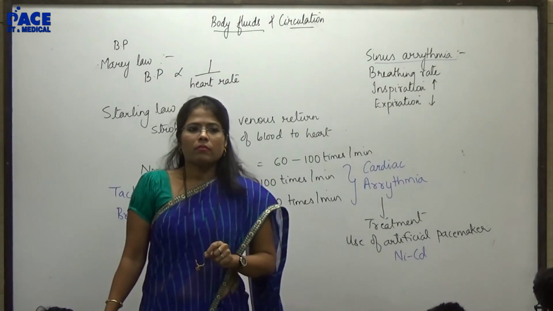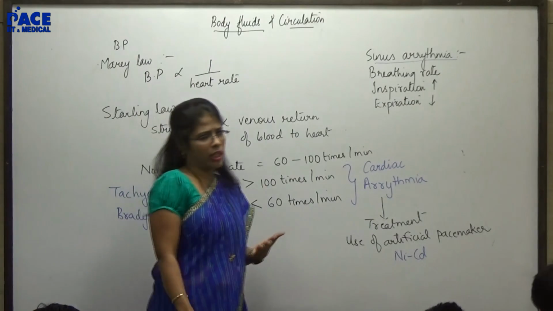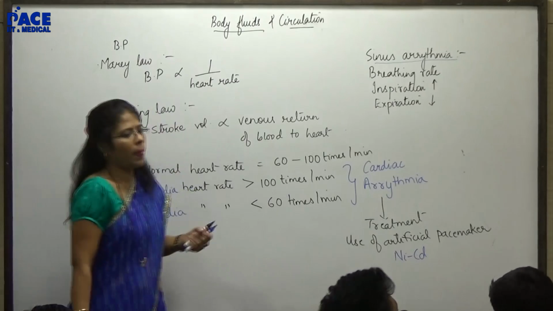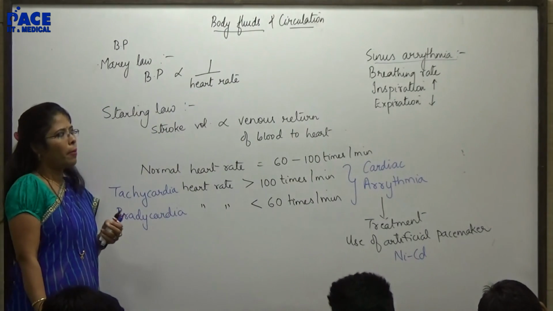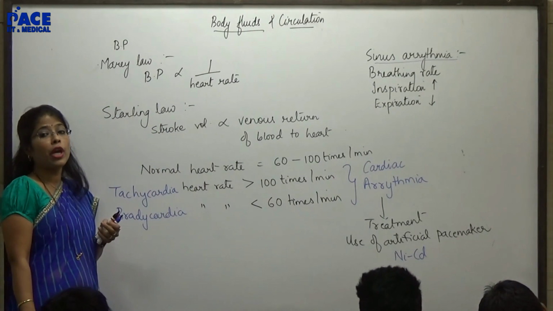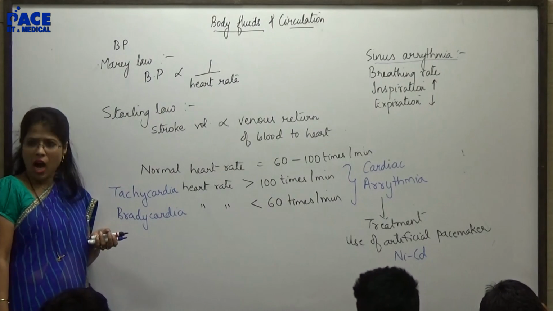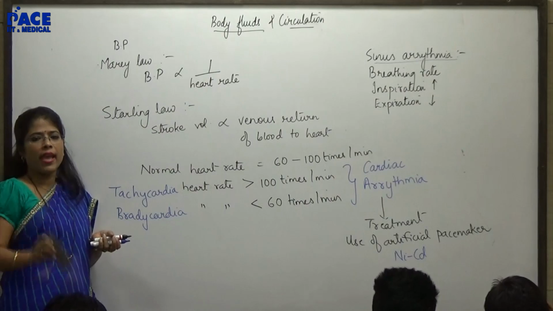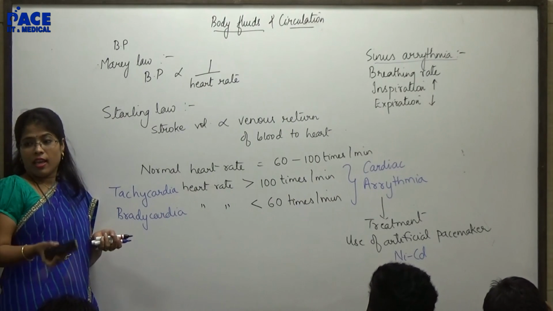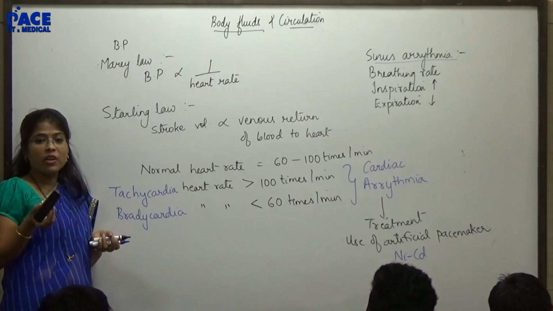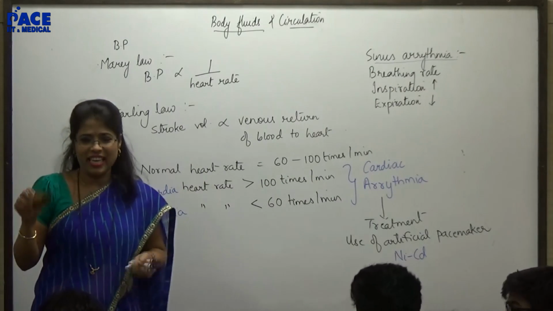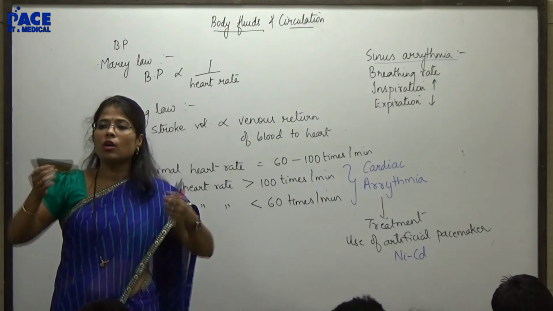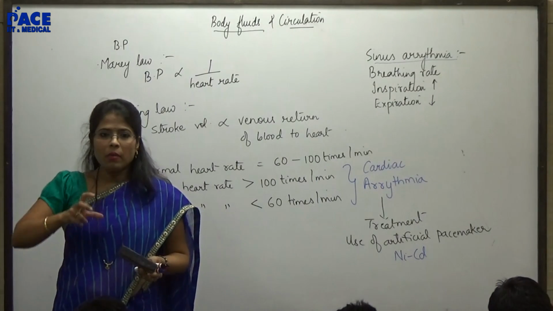Now let us see the other problems that are associated with the heart. By any manner, if I try to reduce the blood supply of the heart, where does the problem lie? In the coronary artery. The carotid artery supplies the brain.